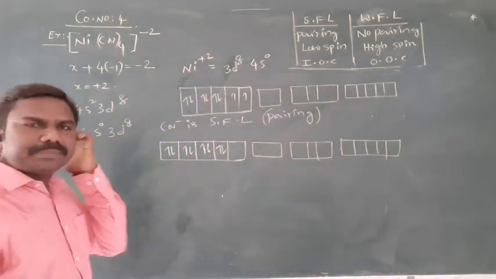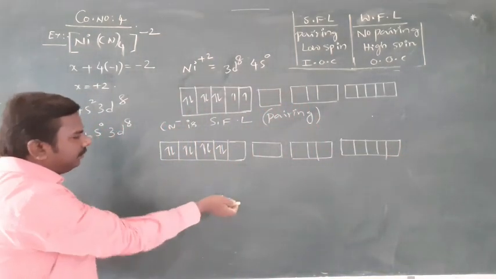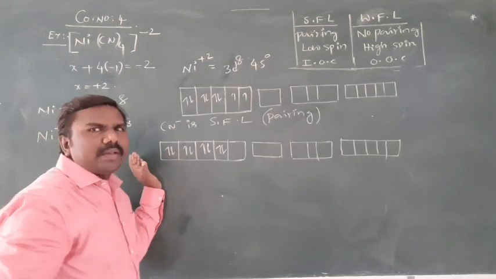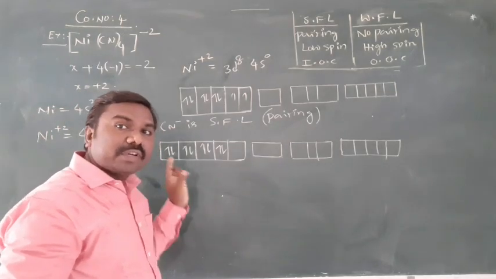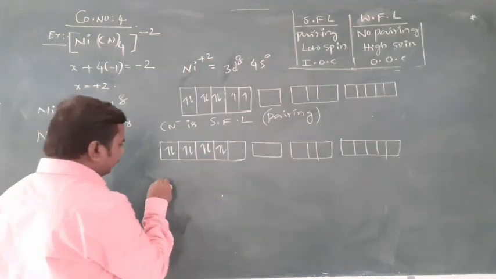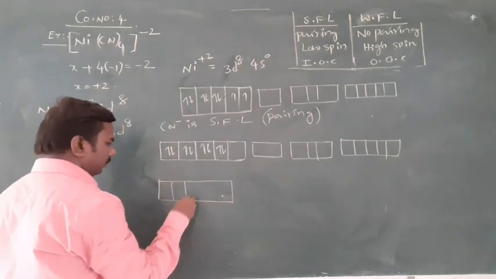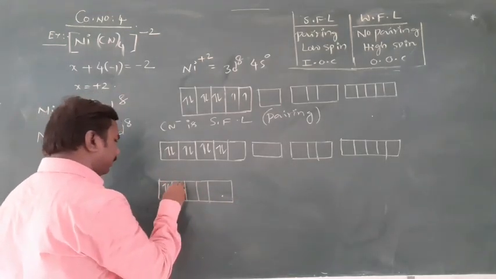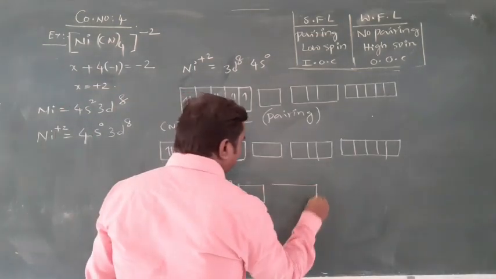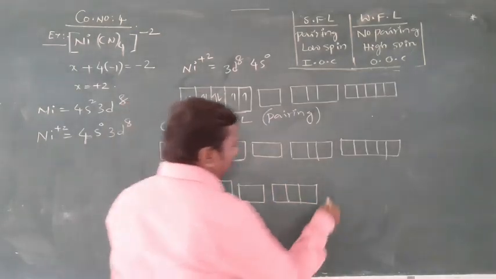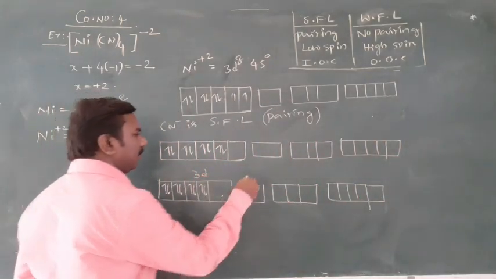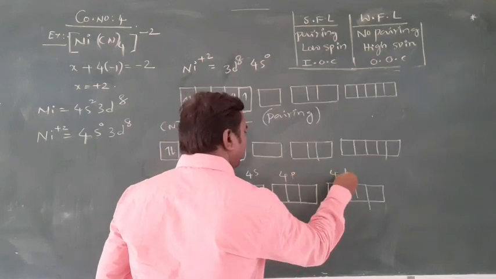Now, we have to write: these are the orbitals of Ni plus 2 after pairing in the presence of the ligand cyanide ion. Clear? Now all are paired, right? S it is, P it is, and D it is: 3d, 4s, 4p, and 4d.